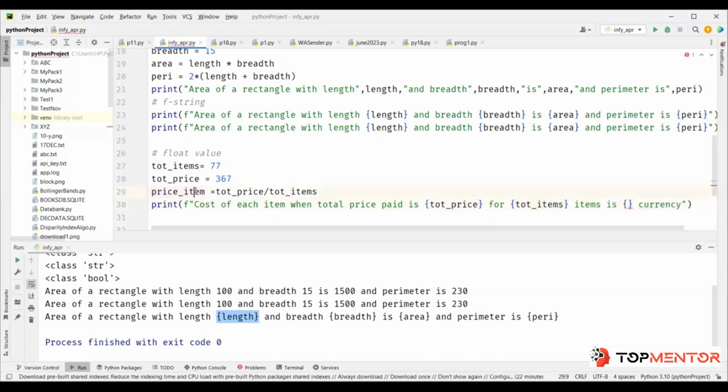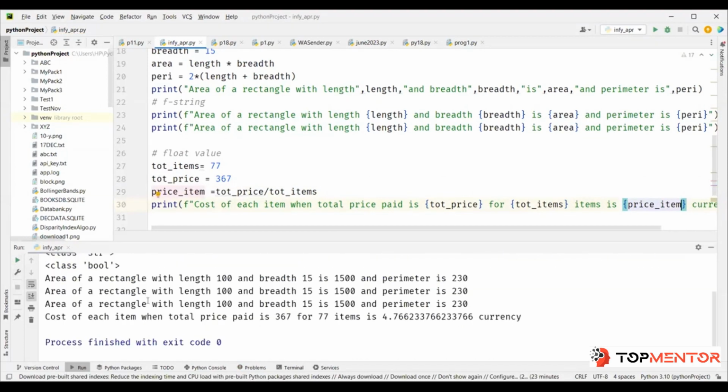Right? And here, of course, you'll have price item. This probably makes sense. Let's run and see. Yes, right? Cost of each item when total price paid is 367 for 77 items is 4.766. It has calculated, and Python is known to calculate to a very large accuracy level. But when we talk about currencies, we don't give more than 2 decimal points. So this is where you can use format string to format.